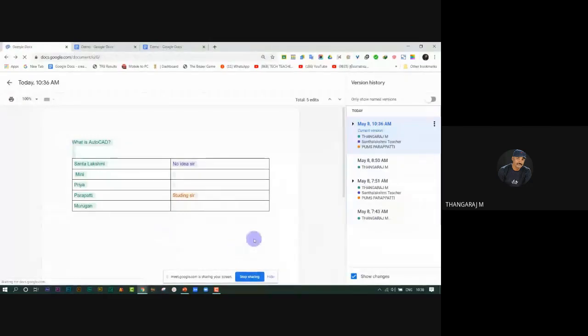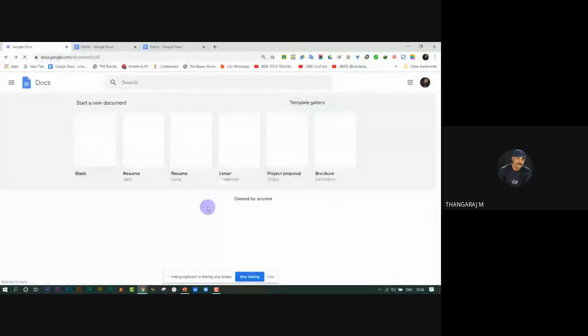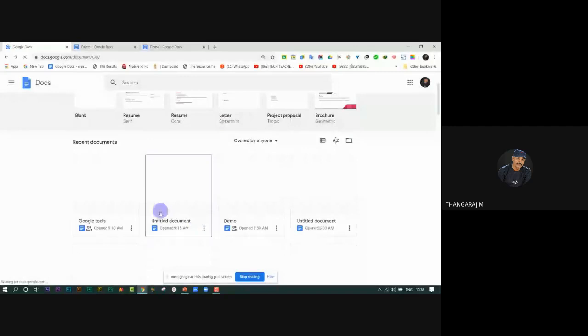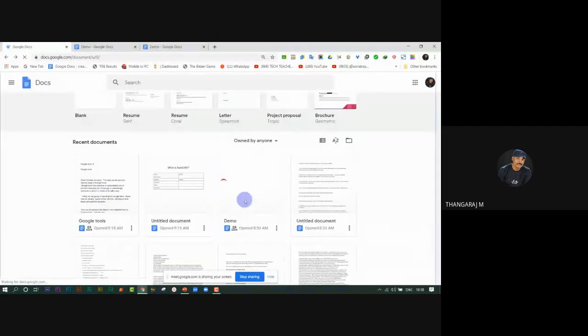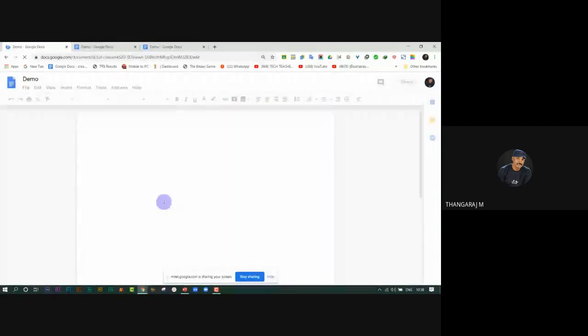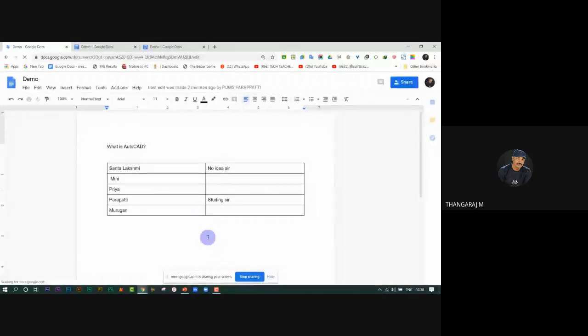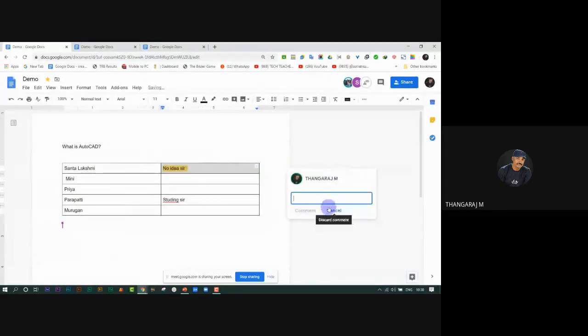You can also give comments. Select this. The plus symbol appears. Add a comment and type.